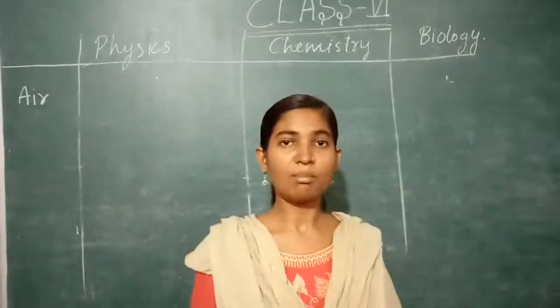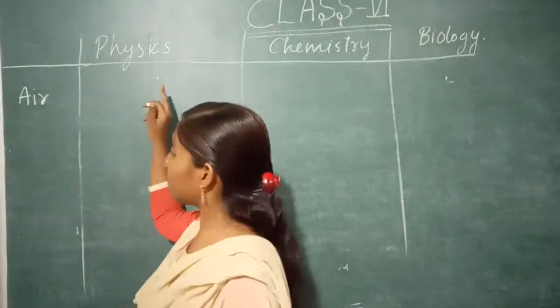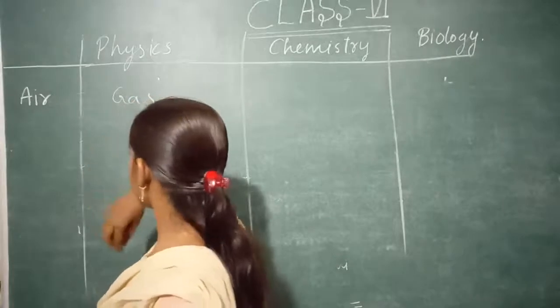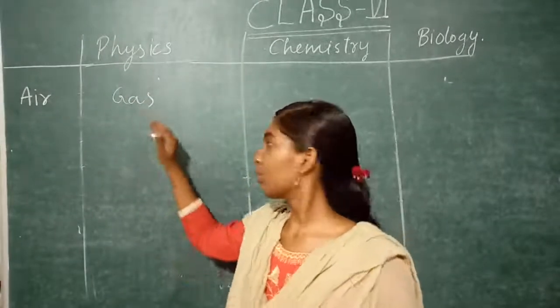And one more example, that is air. Air we study in physics as a form of gas, and we can send electromagnetic waves through air.